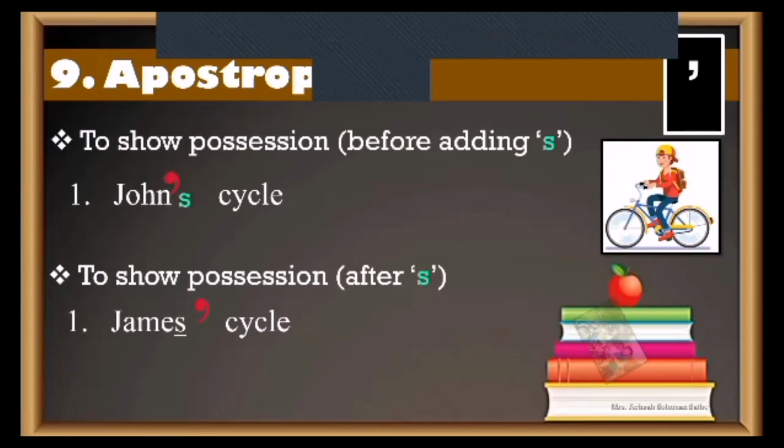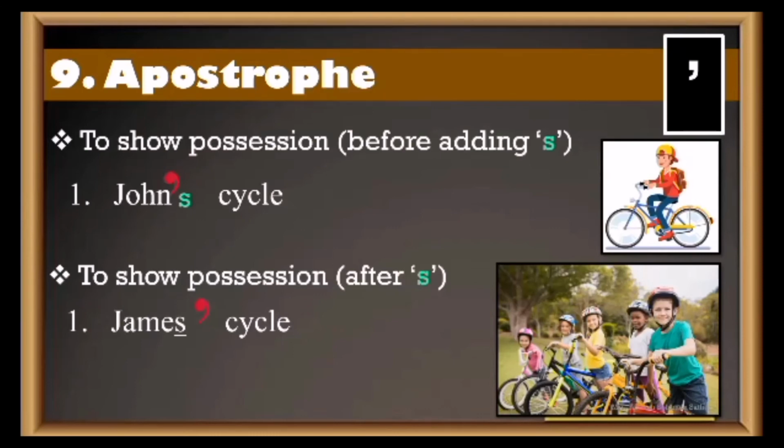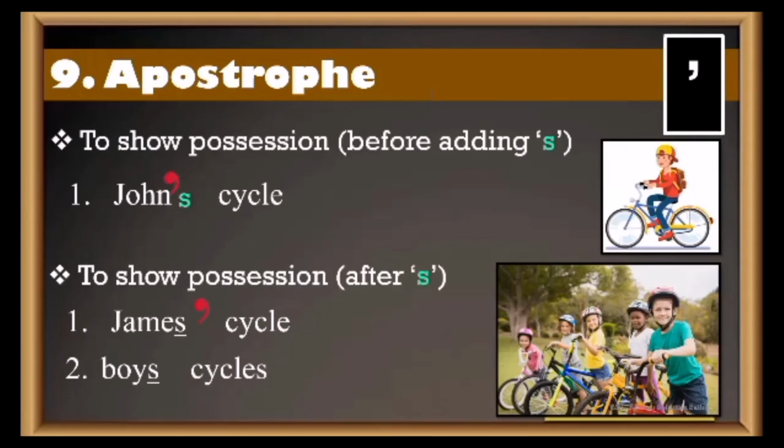Okay. Next one. Imagine now we saw about one cycle, John's cycle. Now what about all these boys' cycle? All of them have got their cycle. This is all the boys' cycle. Now, boys, it's a plural word. Boys' cycle. In a plural word, what has come at the end? S has come. Okay. So, boys' cycle.